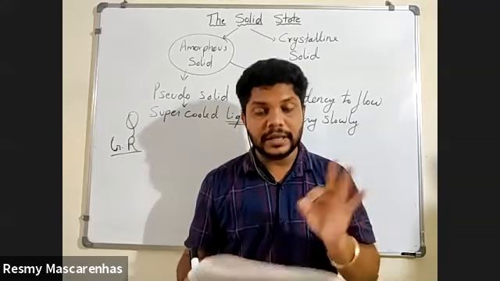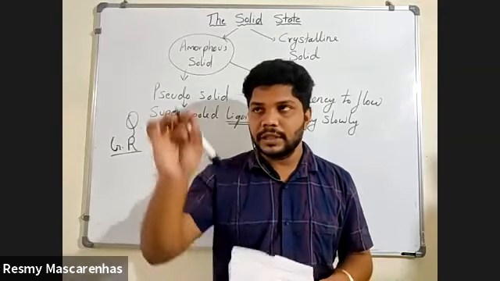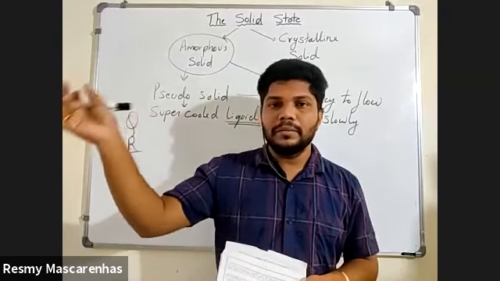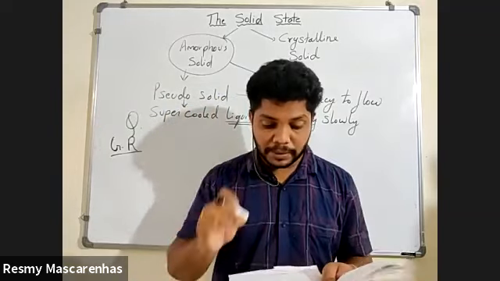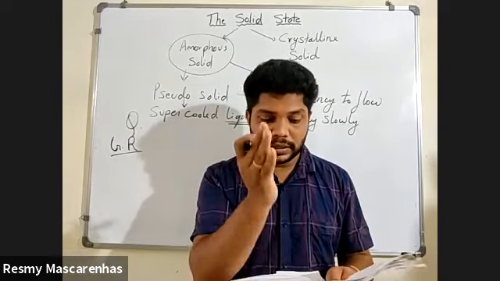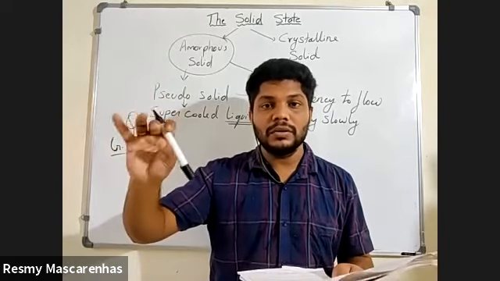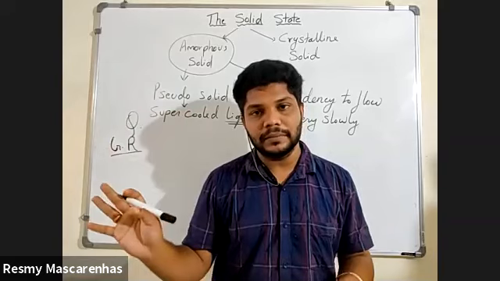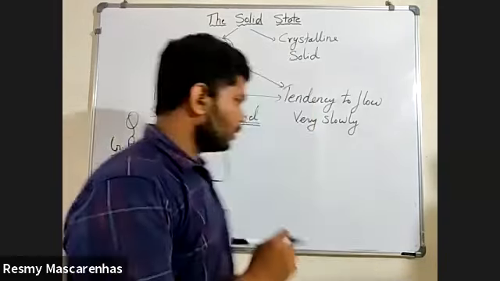Okay, next is order in arrangement. This is also important. If they ask you to distinguish between crystalline and amorphous solid with respect to order in arrangement, just say crystalline solid has long range order, whereas amorphous solid has short range order. Now what is that order?